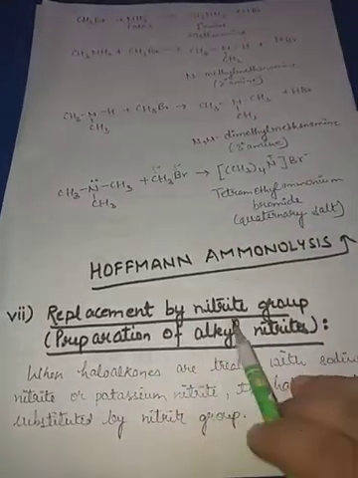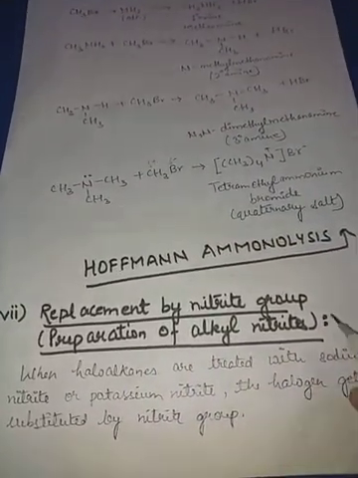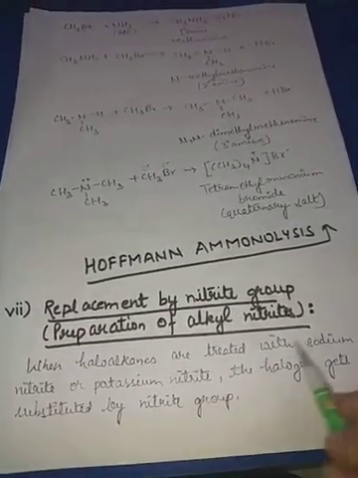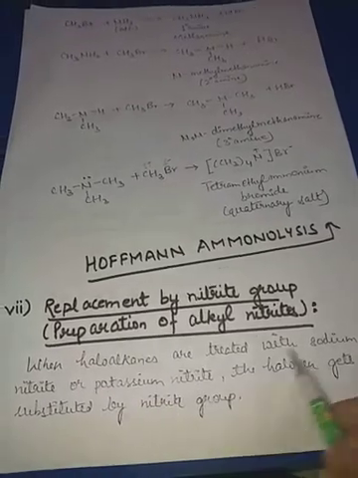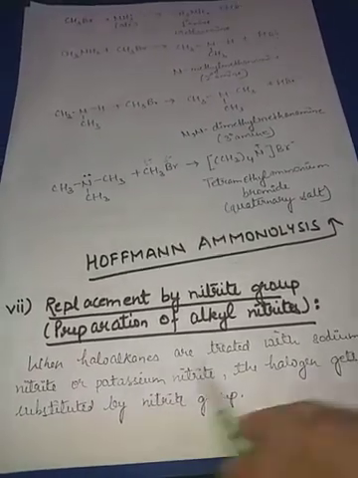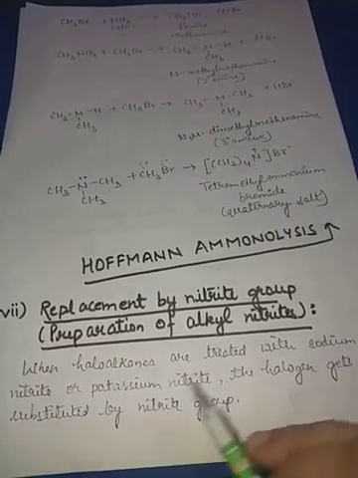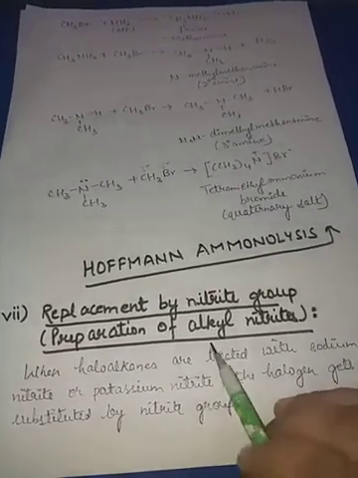Now replacement by nitrite. Here too nitrite and isonitrite will be there. These reactions take place with sodium nitrite and potassium nitrite. If out of these two we use any, whether NaNO2 or KNO2, the same reaction will take place. We will get nitrites only. See how it is happening.